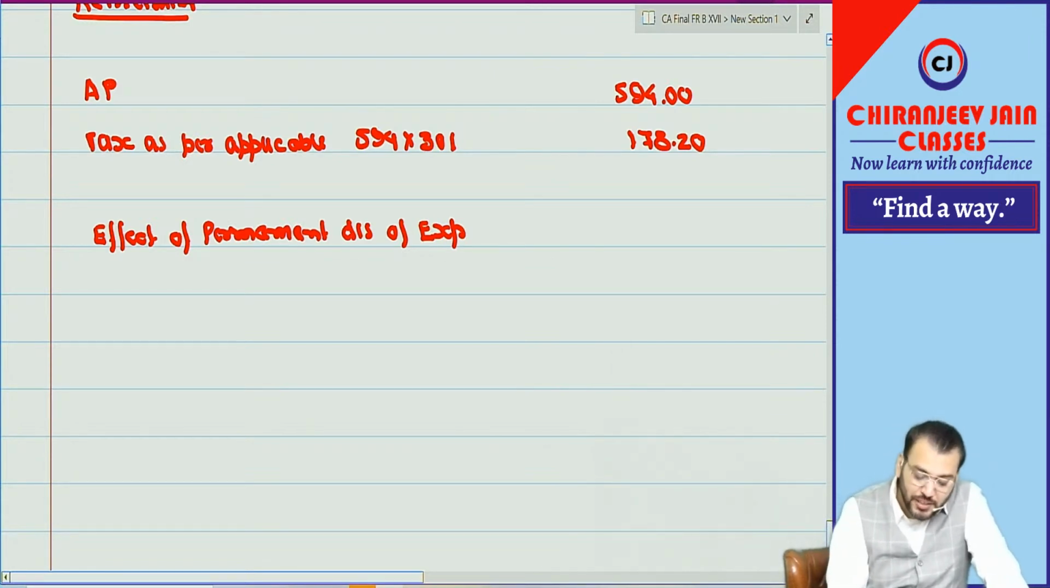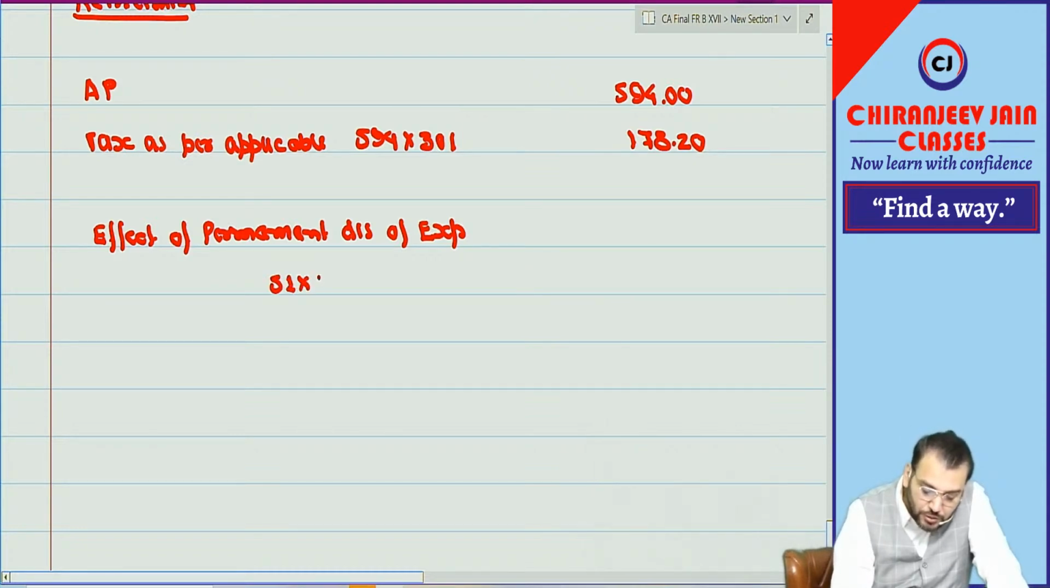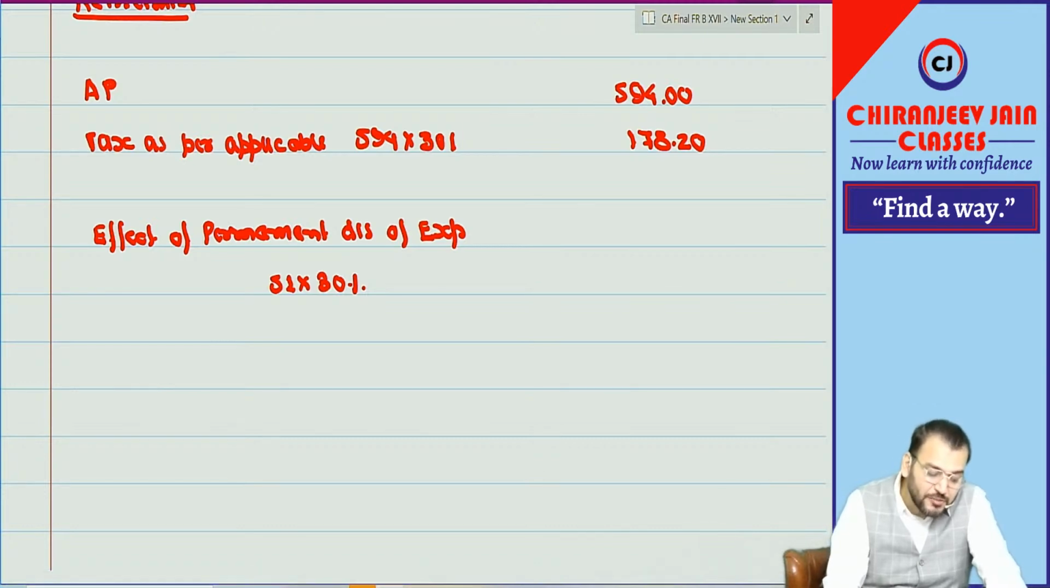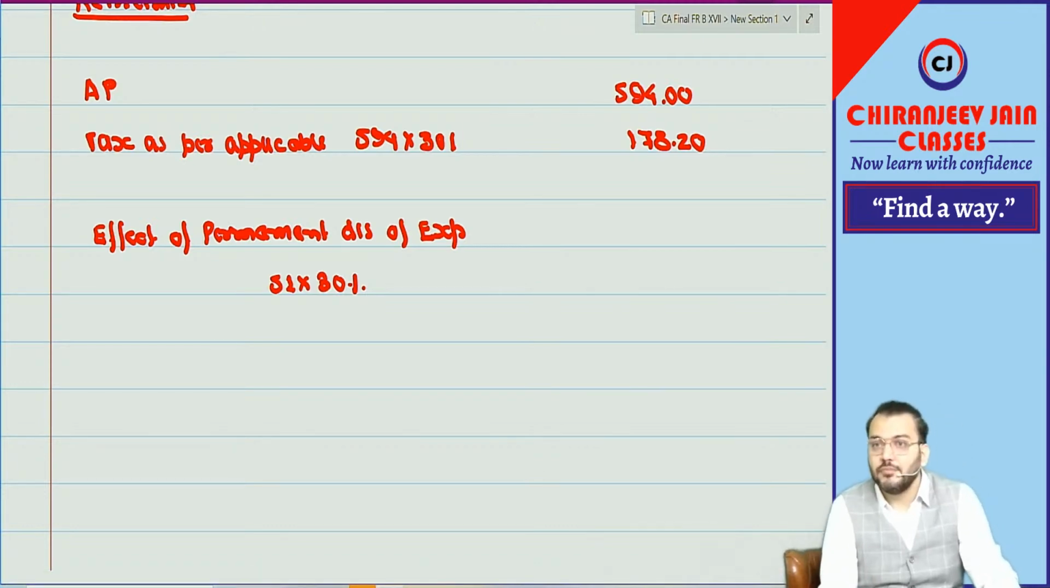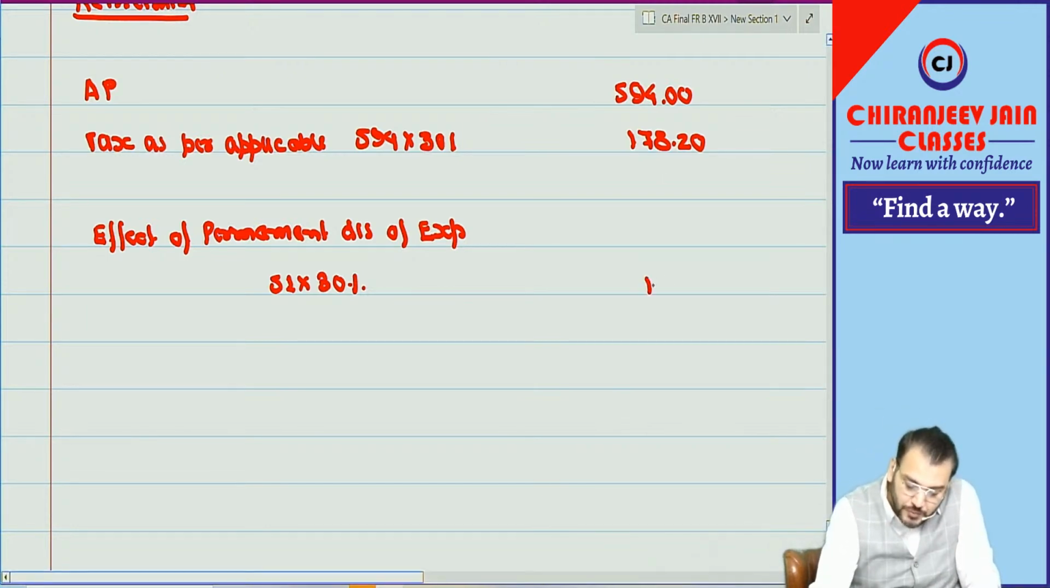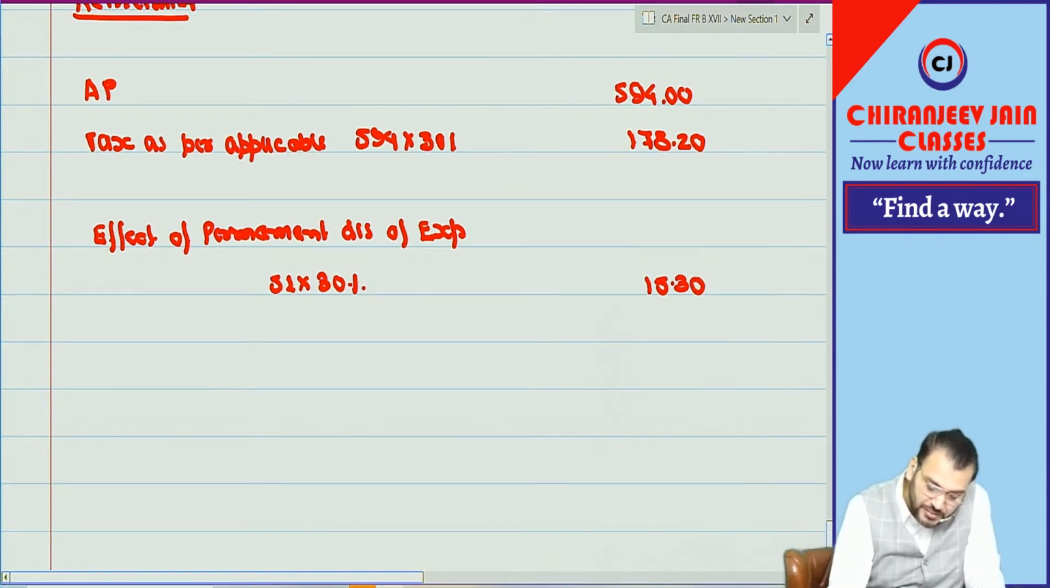What is the total expense disallowed? 1 plus 44 plus 6, right? How much? 51 into what? 30%. But because of this, when you have disallowed permanently, your tax expense will decrease or increase? Permanently disallowed, so your tax expense will increase. So how much? 15.30 plus, this is plus.